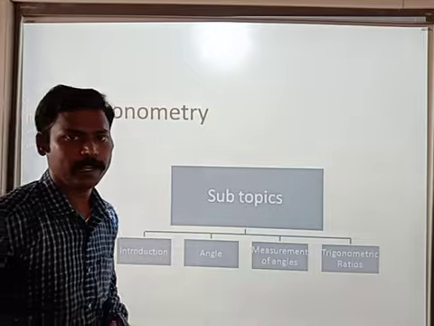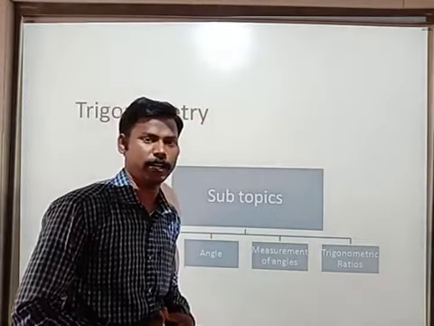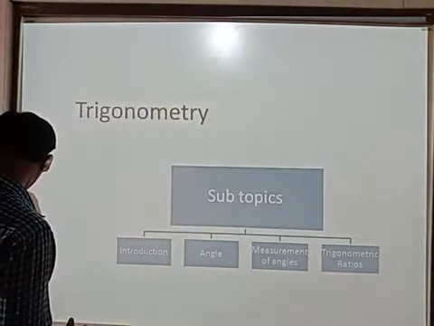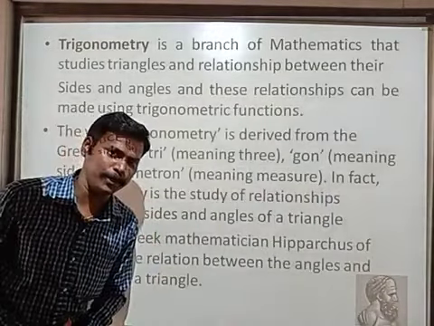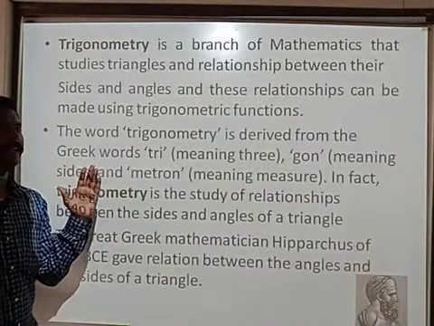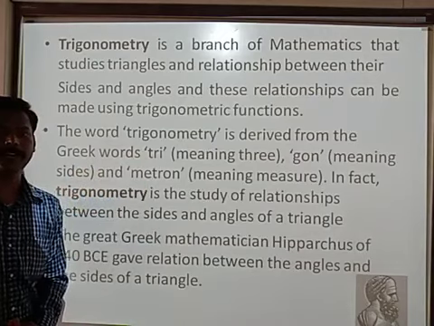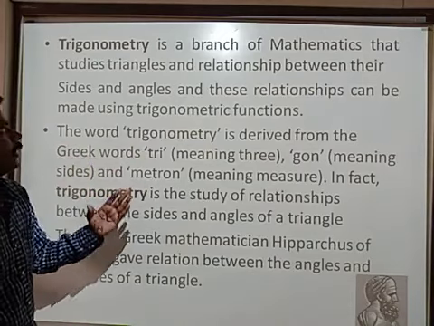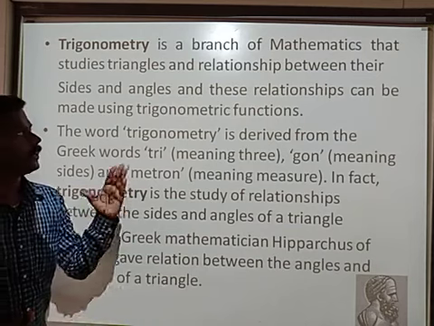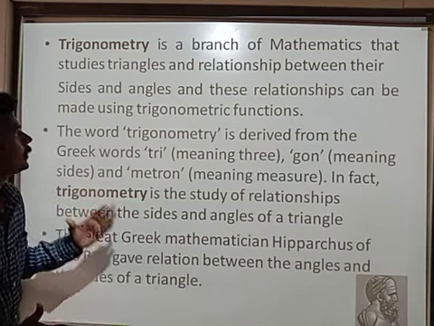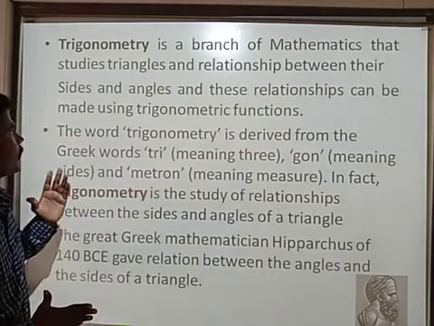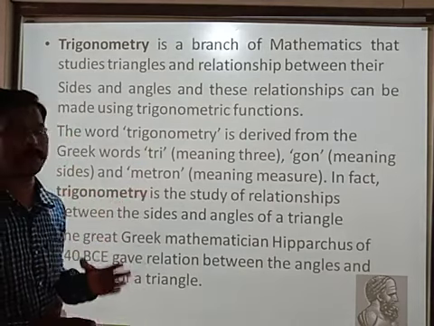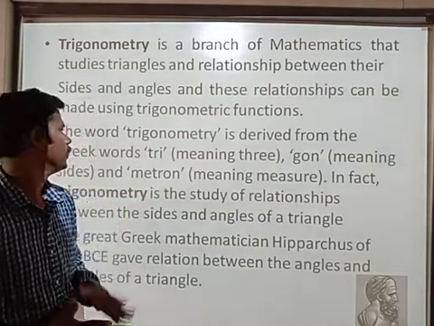So all of you look at the words on the video carefully, children. What is trigonometry? Is it visible to you? Trigonometry is a branch of mathematics that studies triangles and the relationship between the sides and angles. These relationships can be expressed using trigonometric functions.